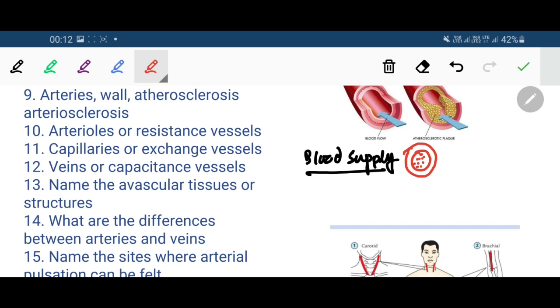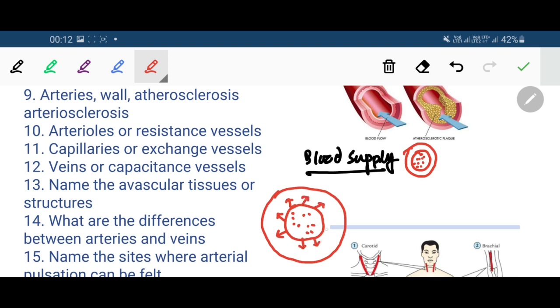But when the arteries are large sized, suppose this is a large size artery, then the blood in the lumen cannot supply the whole thickness of the wall, because blood in the lumen supplies by diffusion, and there is a limit to how much diffusion can carry. So diffusion has a limit of supplying.